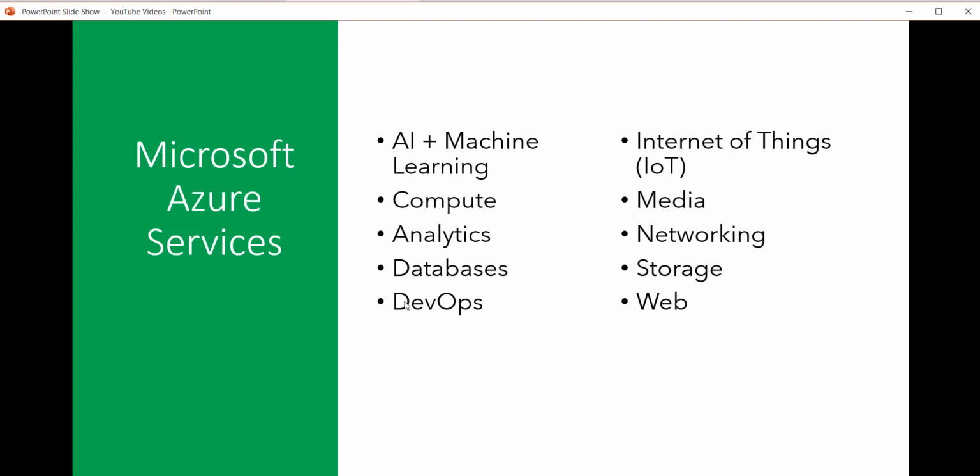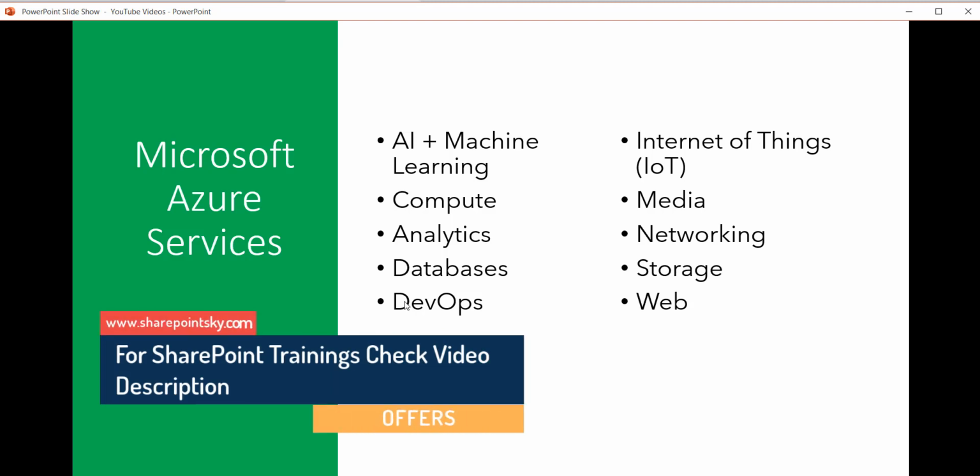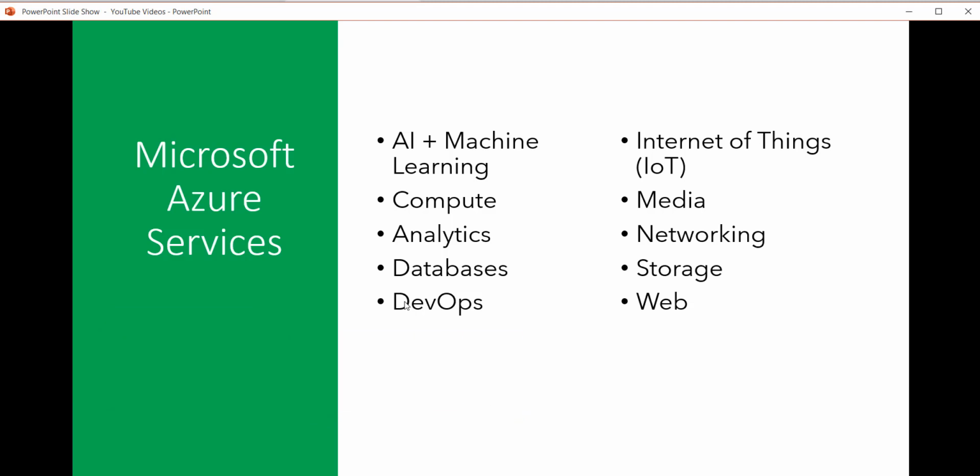And what are the Microsoft Azure services? As I said, there are a number of services Microsoft provides. These are just a few I have added here. So AI plus machine learning. Azure provides machine learning services which will empower developers to build, train, and deploy machine learning models. Also, it provides web app bot, computer vision, face, text analytics, data science, virtual machines, data science virtual machines for Windows Server 2019. So you will get AI and machine learning.